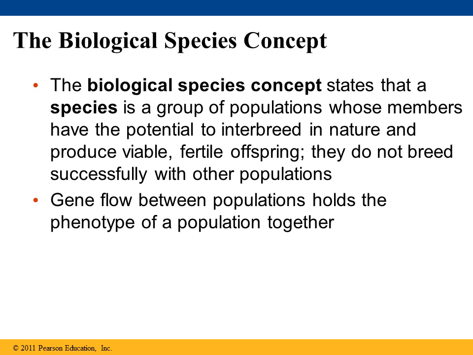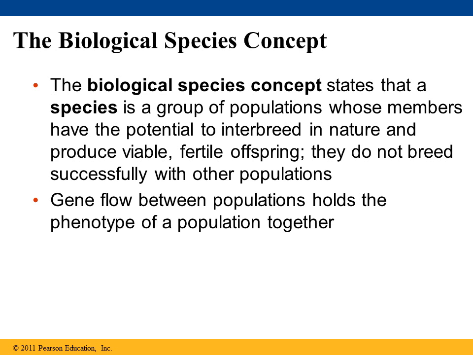Now, the biological species concept defines a species as a member of a population or a group of a population who are able to interbreed and produce viable, fertile offspring, and they are unable to produce viable, fertile offspring with members of other species. So it is simply defined as a member of a population who can breed and produce fertile offspring. Now, it is key that the offspring be fertile to be considered a species.